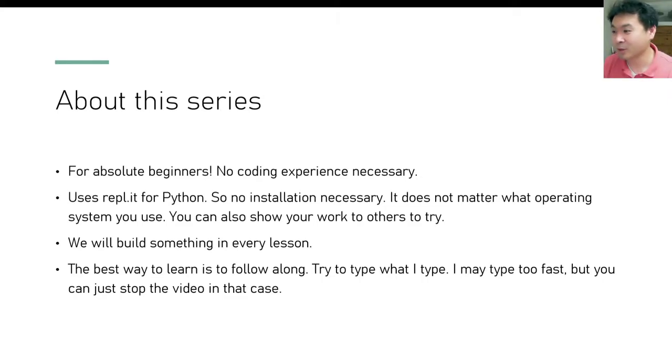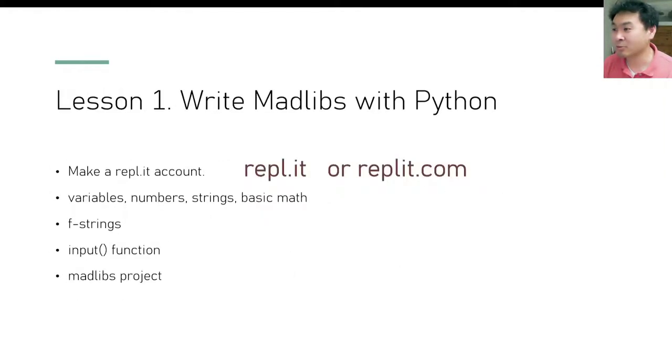Right. So what are we doing in the first lesson? We will first make a repl.it account. The website address is repl.it or repl.it.com. And we will be learning about variables, numbers, strings, basic math. I'll talk about f strings and the input function. And after we learn all these things, we'll be able to build this Madlibs project.